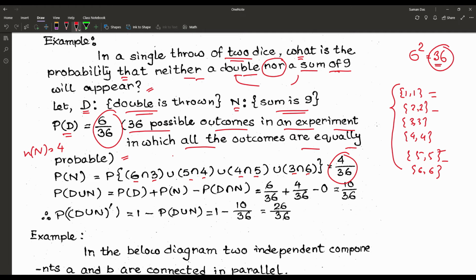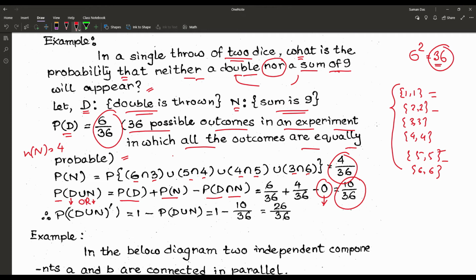Now, are those events mutually exclusive or not? Yes, those events are mutually exclusive, because we can find here that no double can give us the sum of 9. Again, when we are getting any sum of 9, there is no particular double. So those events are mutually exclusive. So probability of a double or a sum of 9 is equal to P of D plus P of n minus P of D and n. Mutually exclusive gives us 0, so 10 by 36, that is 6 by 36 plus 4 by 36.